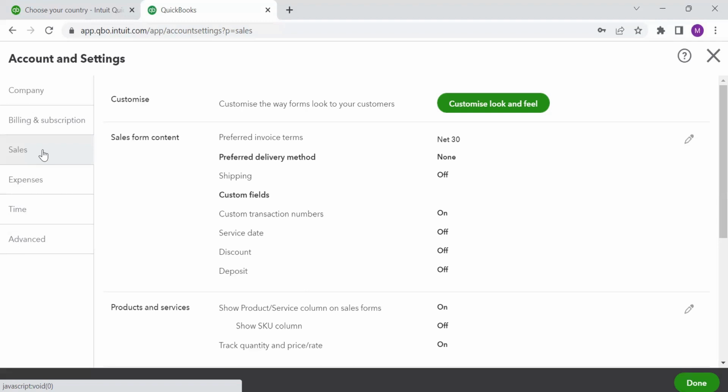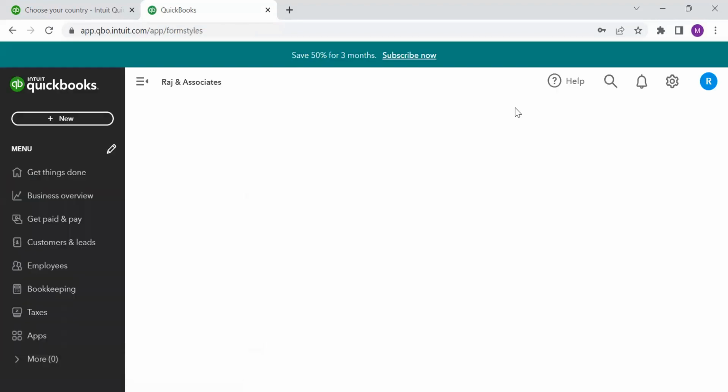If you are recording sales in your system, now, on the software, when you're recording any kind of sales, you will also want to print the invoice. Now, how do you want your invoice to look? So I can click on customize look and feel.